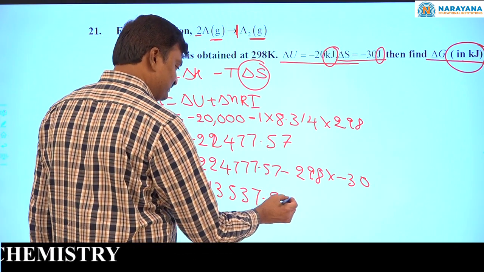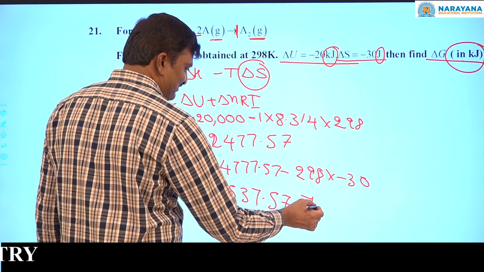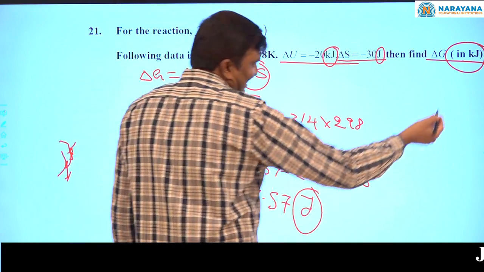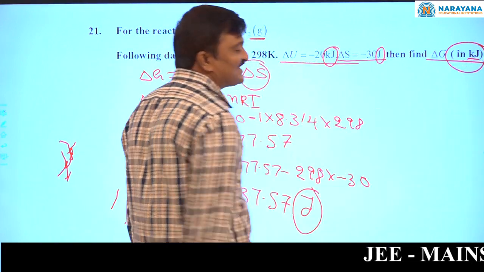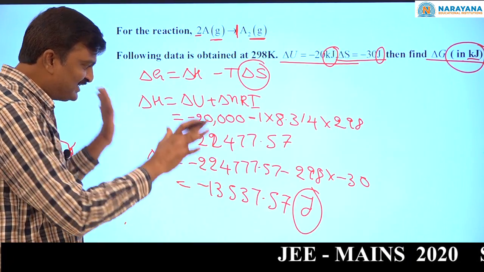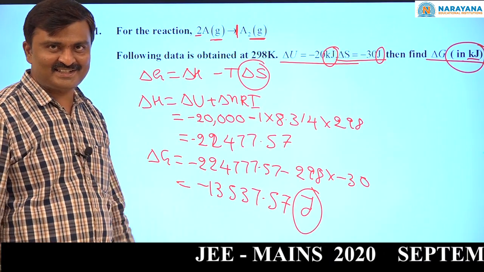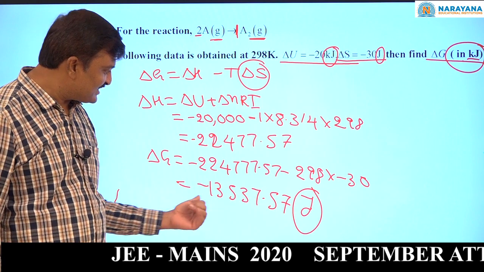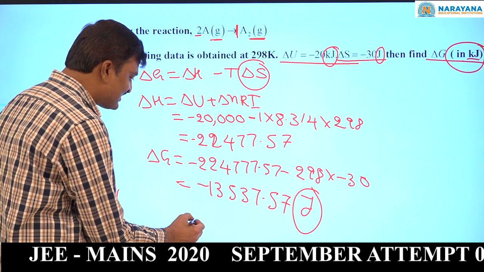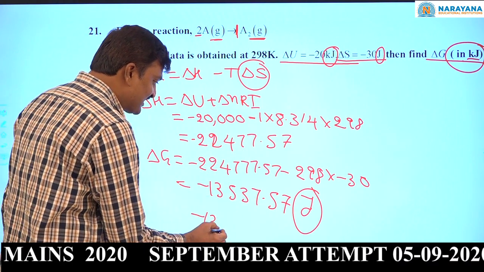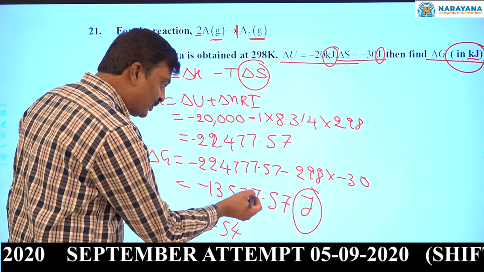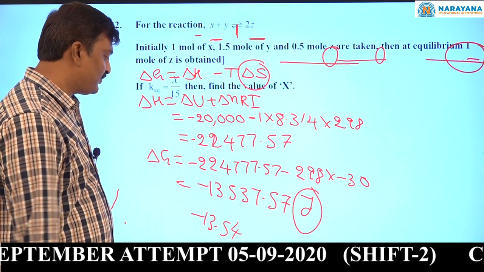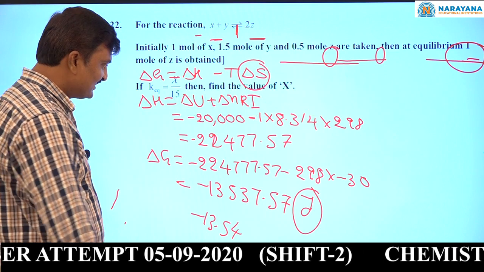It is in joules. Some students are saying, sir, in kilojoules, some students are saying joules. Okay, finally, if it is in joules, that is the answer. If it is in kilojoules, it will be 13.54 if you round off to two digits.